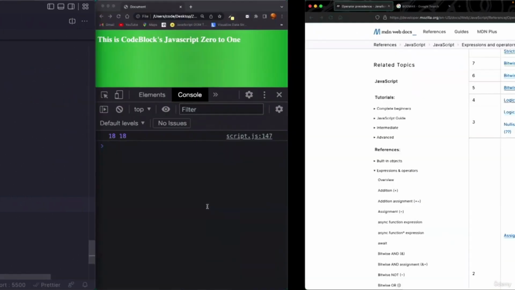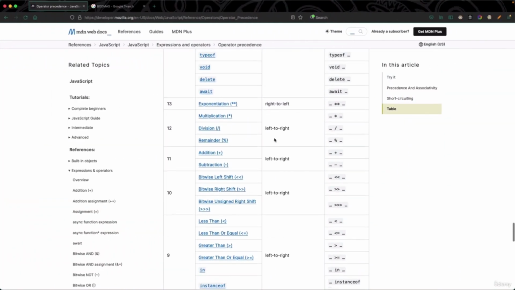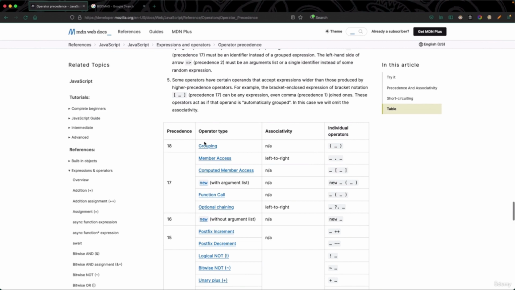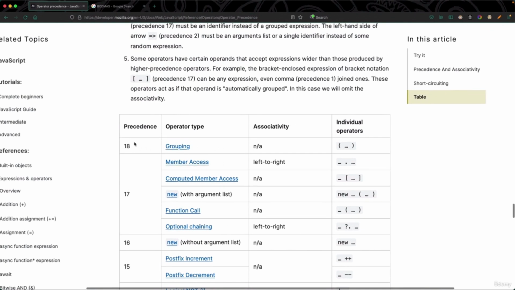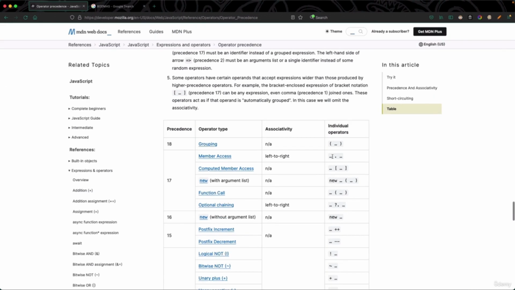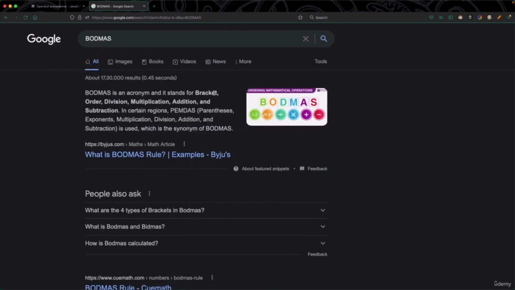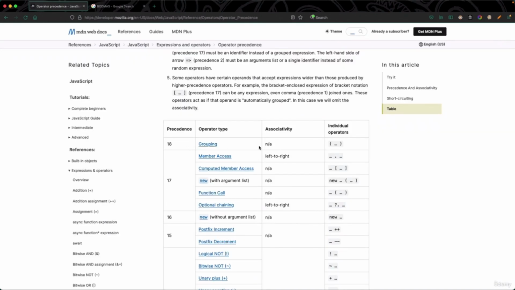Now let's talk about the topmost precedence, that is grouping. It says grouping has the precedence of 18. Now what is this grouping? Well, this grouping is this bracket. Here you can read, it says bracket. So this is where brackets come into play.